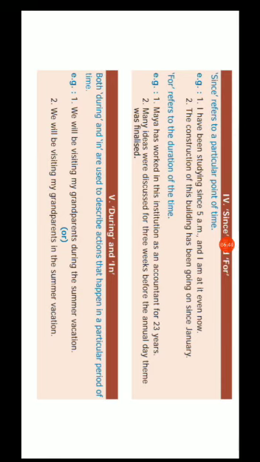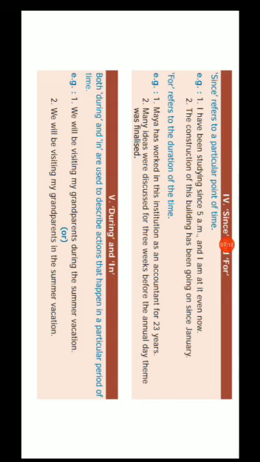First we can see since and for. Both have the same meaning but different usage. How are we using them? Since refers to a particular point of time. For example, I have been studying since 5 a.m. and I am at it even now.